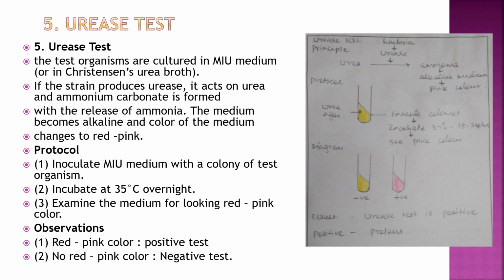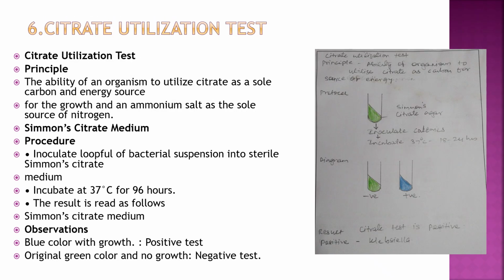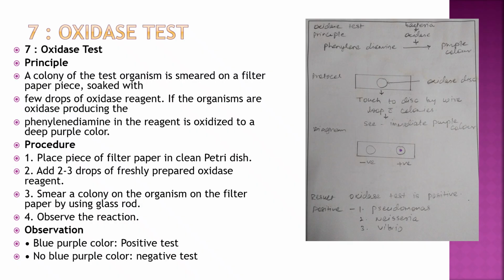Urease test: you can see the yellow slant converted to a pink slant, that is seen in Proteus. Citrate test: the green slant is converted into a dark blue color, that is seen in Klebsiella. Then oxidase test: it is the purple discoloration, that is seen in Pseudomonas, Neisseria, Vibrio.